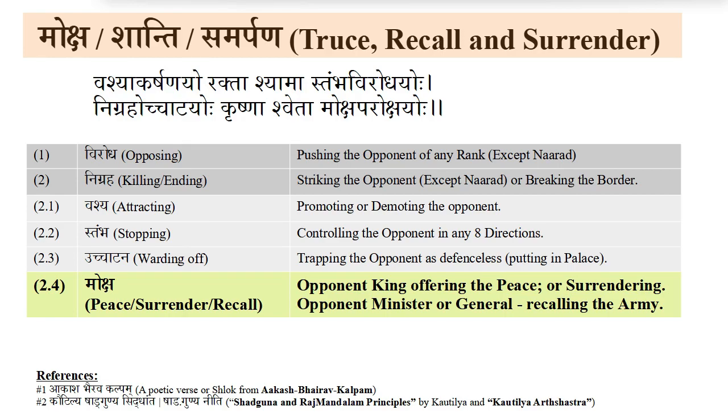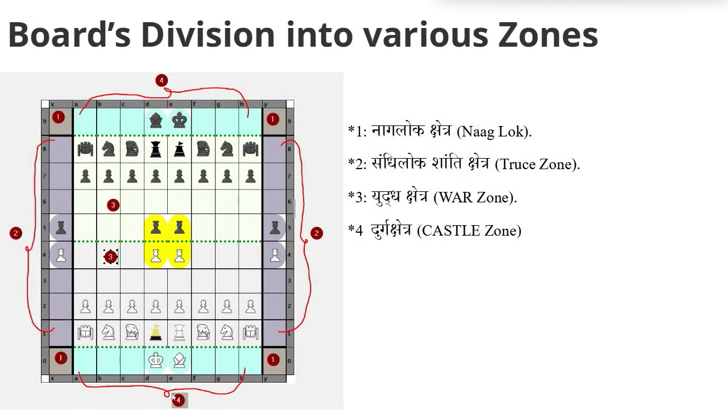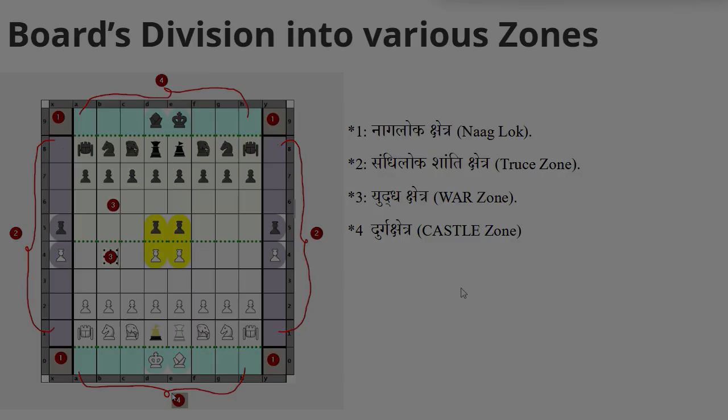Namaste. We will talk about one of the six principles of Shadyantra. The fifth principle is called Moksha Shanti Samarpan, or peace. The board's division into various zones: the first zone is called Nagalok, the second is called Sandhilok or Truth Zone, the third is called Yuddhkshetra or War Zone, and the fourth one is called Durgakshetra or Castle Zone.